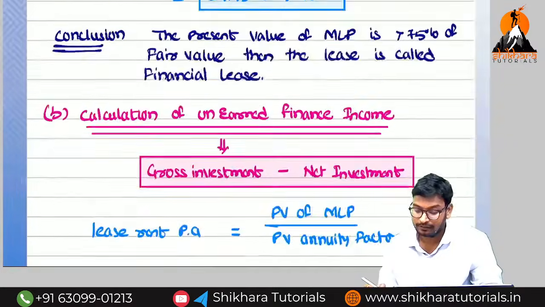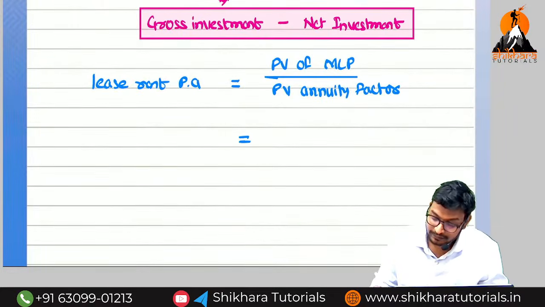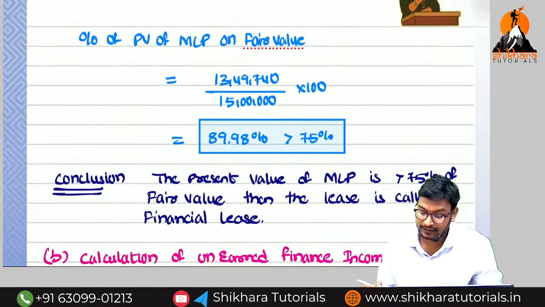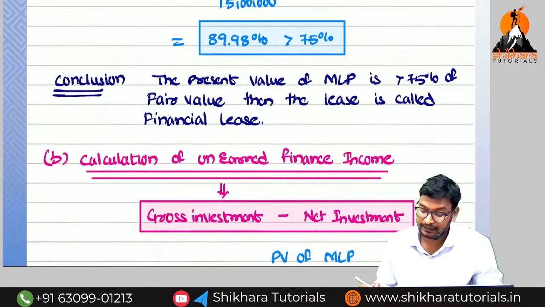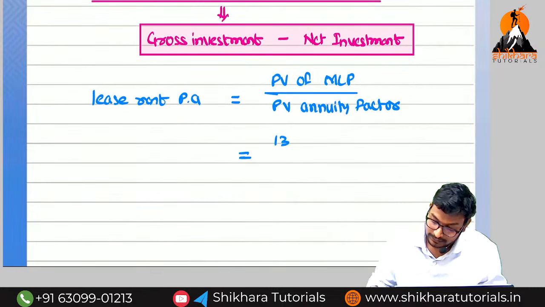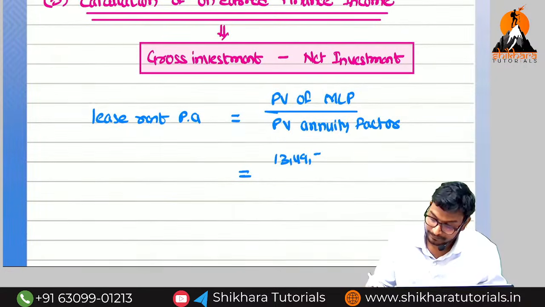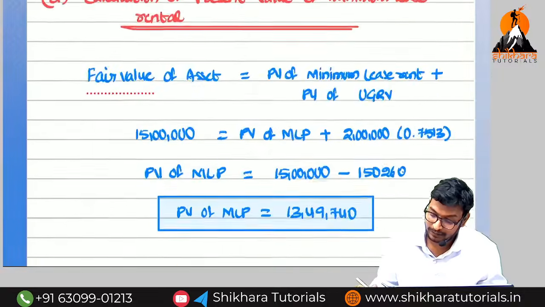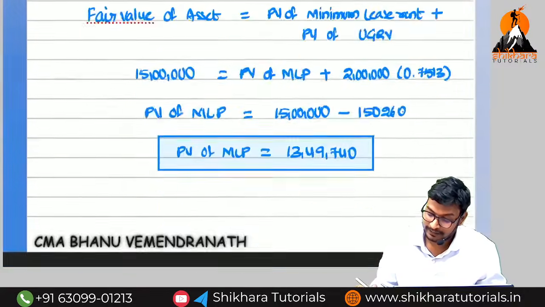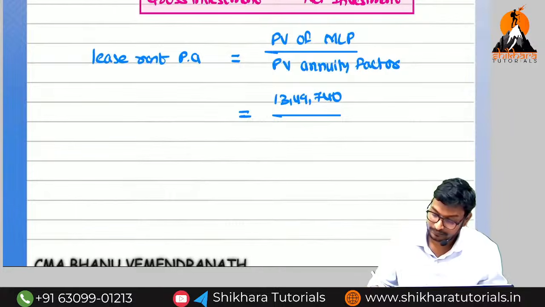Okay? So can you say the present value of MLP? We have found it here. 13,49,740 divided by, what is the factor? 2.4868.